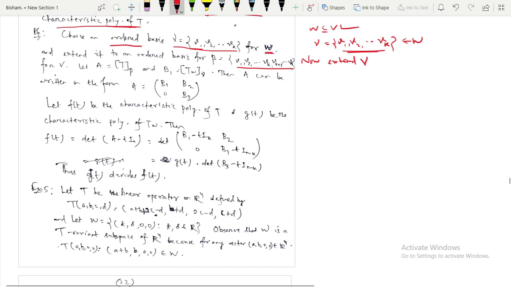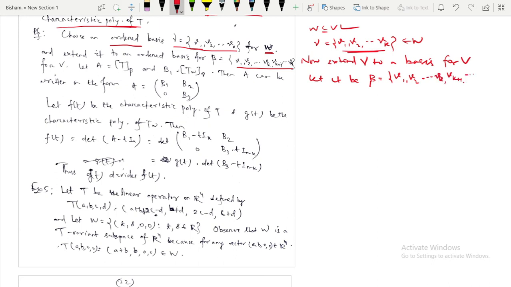So now extend gamma to a basis for V. Let it be beta, which is V1, V2, up to Vk, then Vk plus 1, up to Vn. So this is an ordered basis for V.